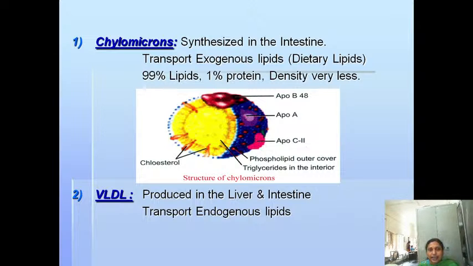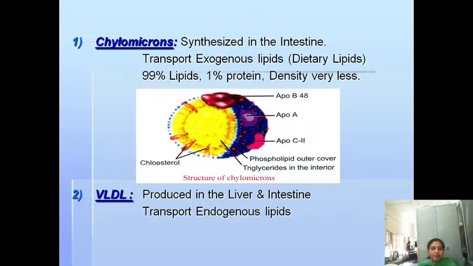Now what did you understand? Chylomicrons and VLDL are the 2 lipoproteins concerned with the transport of triglycerides. The fats present in your blood are transported with the help of 2 lipoproteins, that is chylomicrons and VLDL. Chylomicrons are synthesized in the intestine, and they transport the dietary triglycerides, the fat which you have taken through the diet, from the intestine to the peripheral tissues.